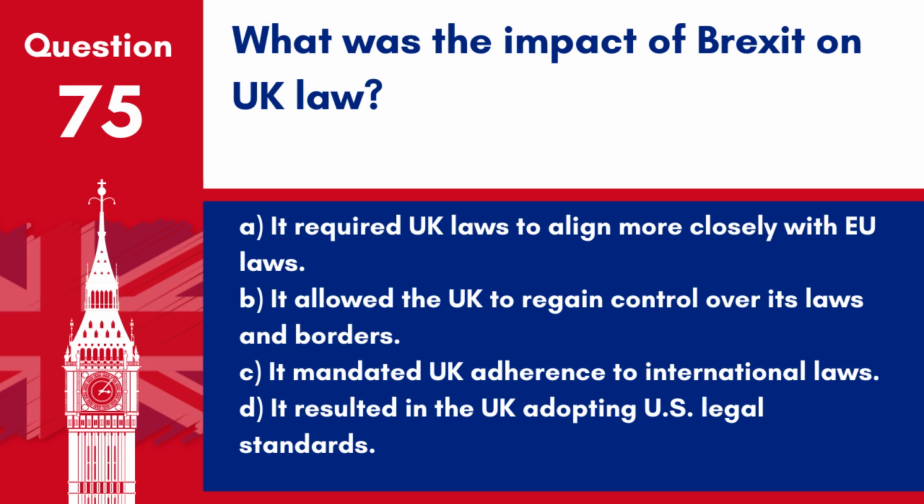Question 75. What was the impact of Brexit on UK law? A. It required UK laws to align more closely with EU laws. B. It allowed the UK to regain control over its laws and borders. C. It mandated UK adherence to international laws. D. It resulted in the UK adopting U.S. legal standards.